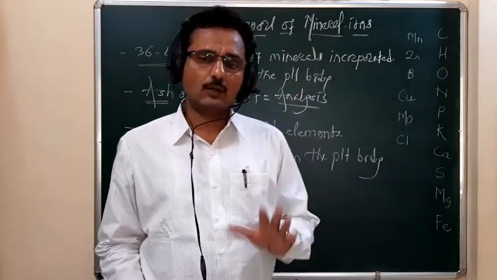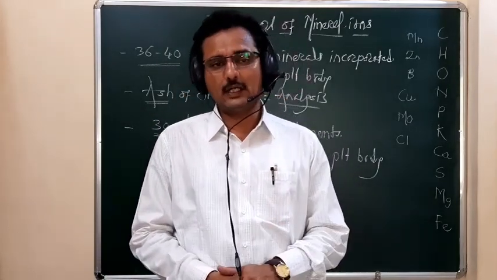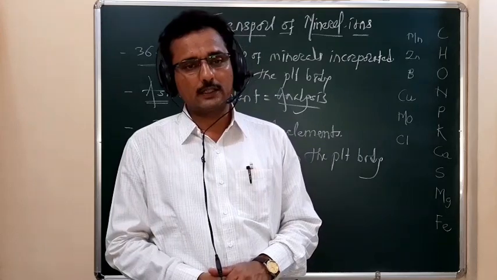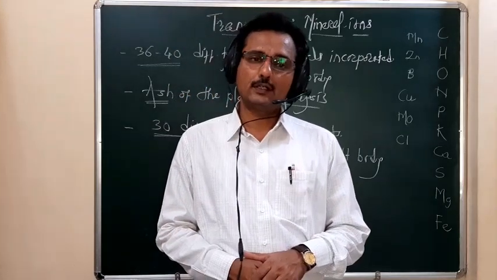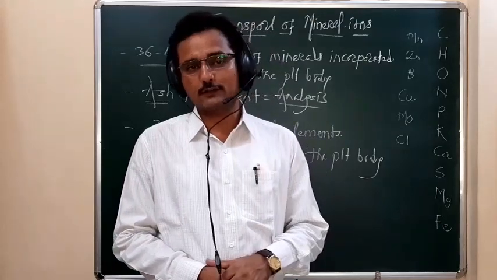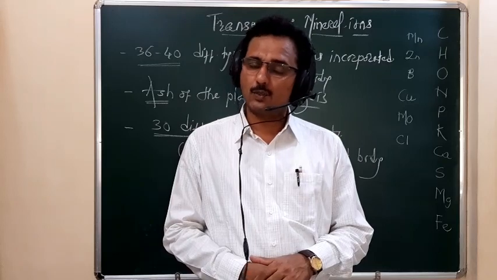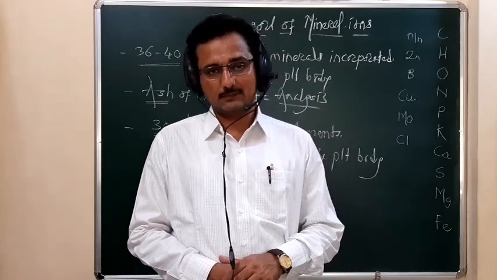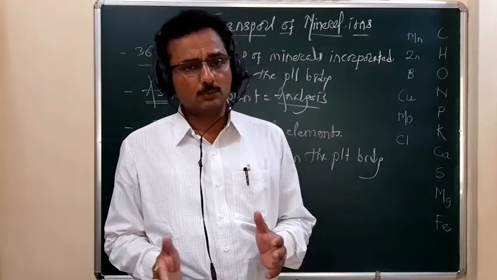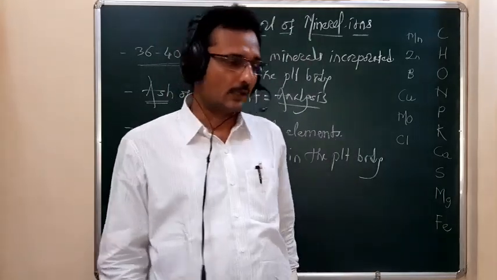So for the formation of various biomolecules in the cell, and for the activation of the various biochemical reactions, the activators and cofactors are required. Then the various biochemical reactions will be possible in the plant cell. So how many such elements are present in the plant body?